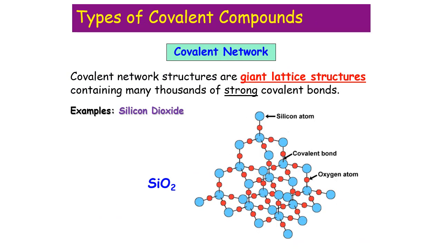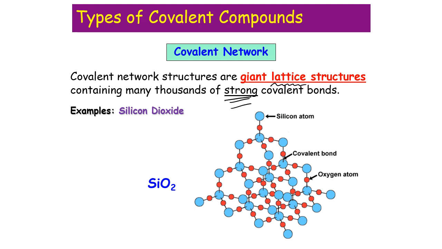That was covalent molecules. Next we have covalent networks. Now covalent networks, we also have this word lattice in there. Lattice just means having the same thing repeating over and over again. Covalent networks have thousands, if not millions, of strong covalent bonds, which make them really tough to break, and you need a high amount of energy in order to melt them.